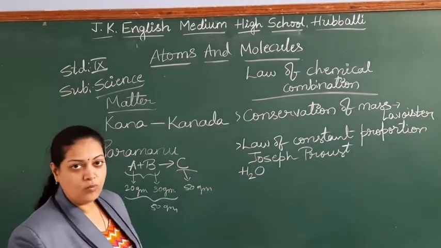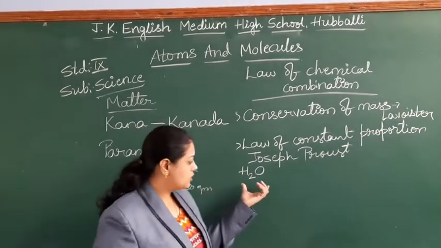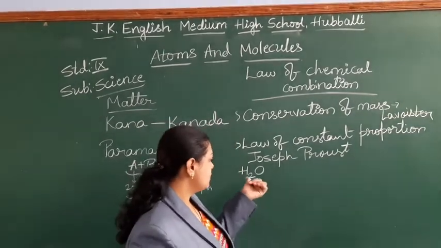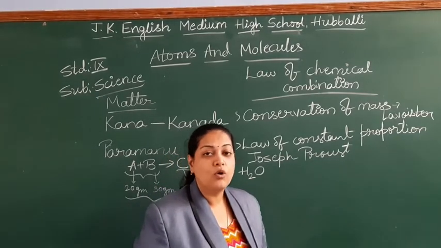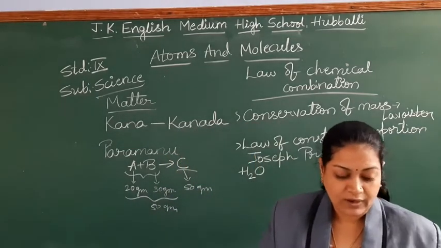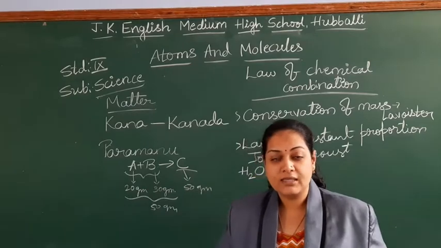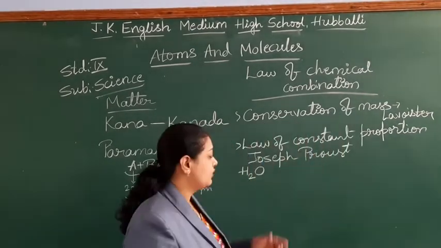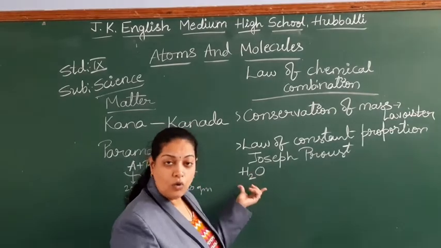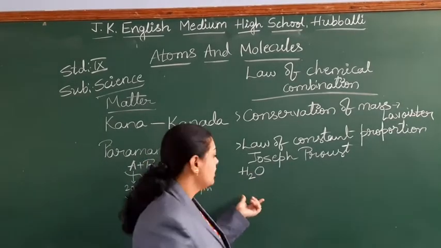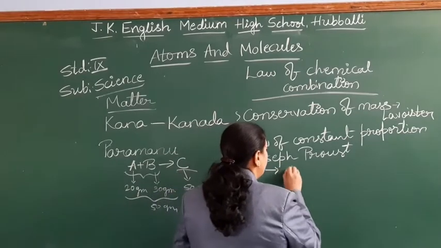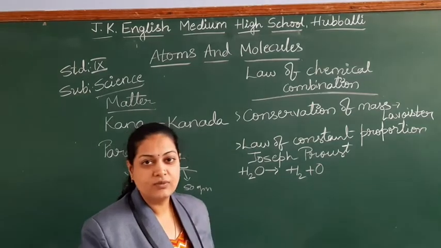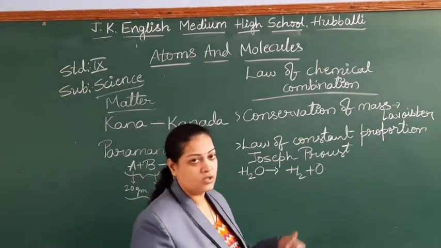So you have taken the water. I am not telling the number of atoms. The number of atoms is 2:1, you used to say. I am not talking about the number of atoms. Here we are going to discuss the mass ratio of this water molecule. Okay, so this water is combined from hydrogen and oxygen. It is a combination of hydrogen and oxygen.